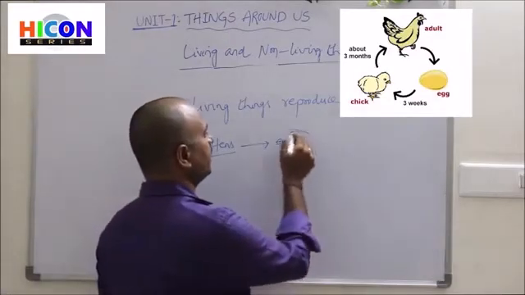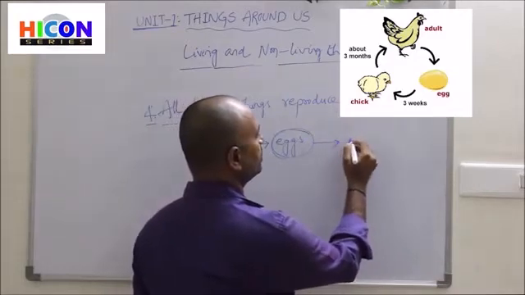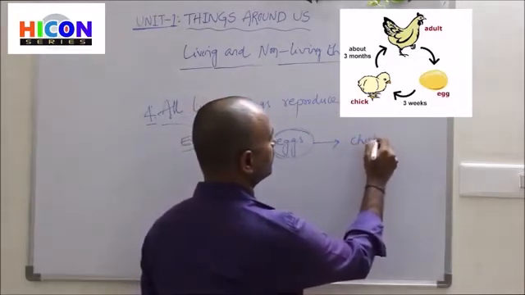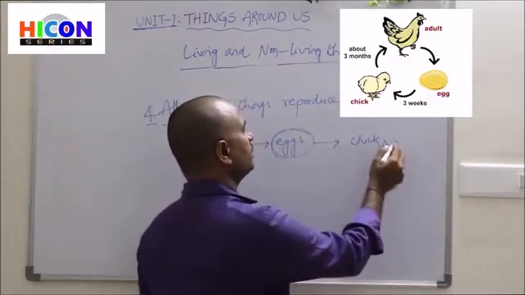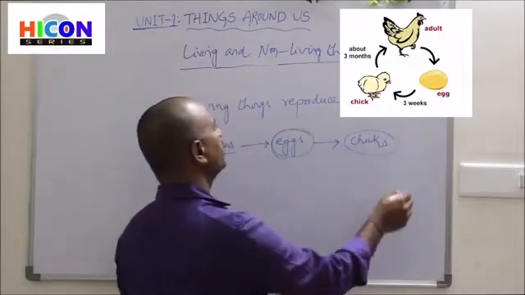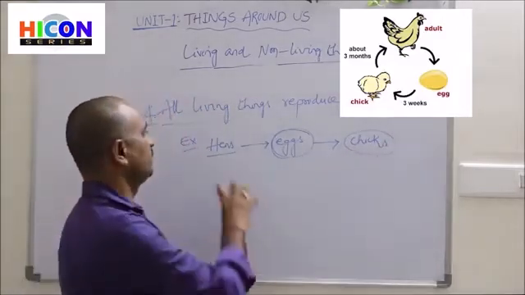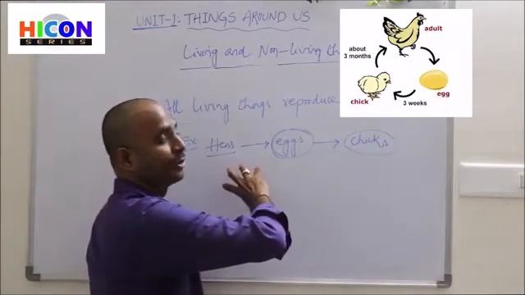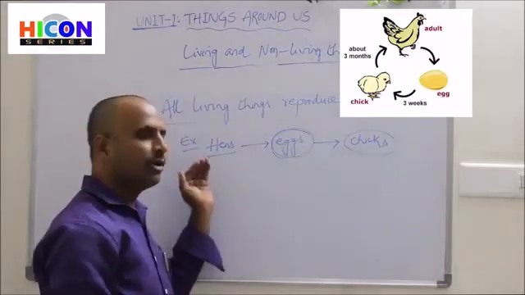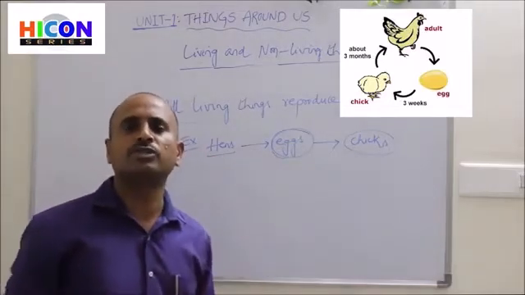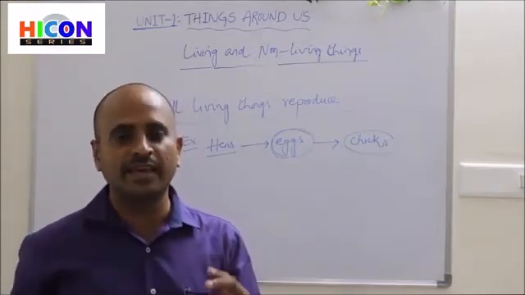After some days, these eggs will be converted into small chickens or small chicks. After some days, the chicks will again become big hens. In this way, the hens reproduce their new ones by using their eggs. Not only hens, all the birds will reproduce their new ones with their eggs.